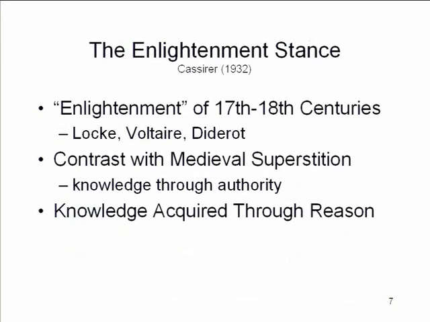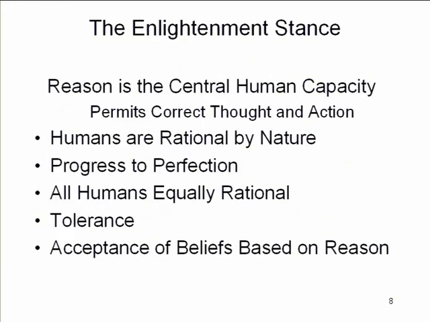But the philosophers of the Enlightenment argued that no, individuals could acquire true knowledge simply by virtue of their own capacity for reason. A view that goes all the way back to Descartes, who tried to reason his way to true knowledge, adopting a stance of disciplined skepticism, saying I'm not going to believe anything unless I can figure it out for myself. Okay, so the whole idea behind the Enlightenment stance is that the central mental capacity that humans have is the capacity for reason, and it's only by virtue of reason that we are able to think correct thoughts and engage in correct behaviors.